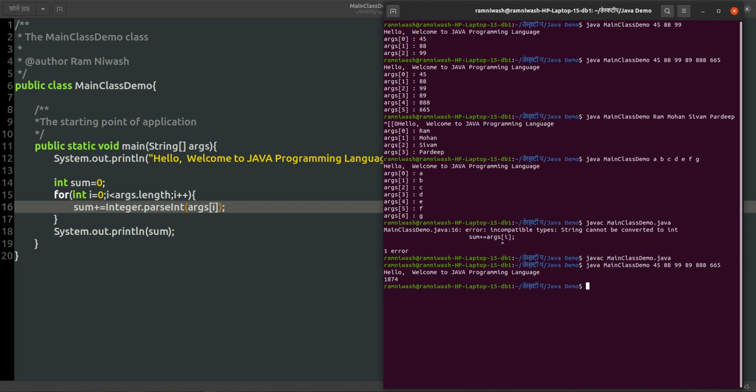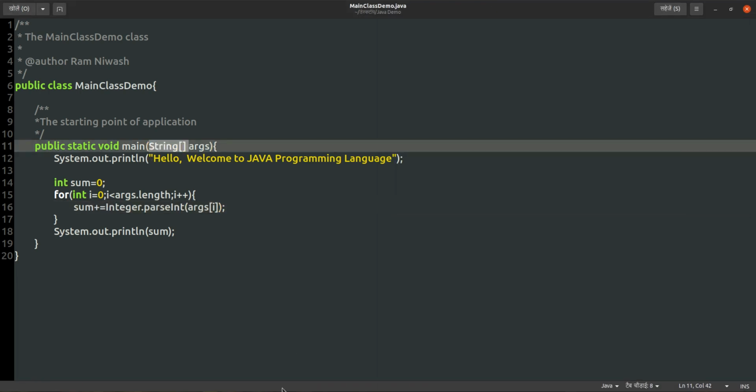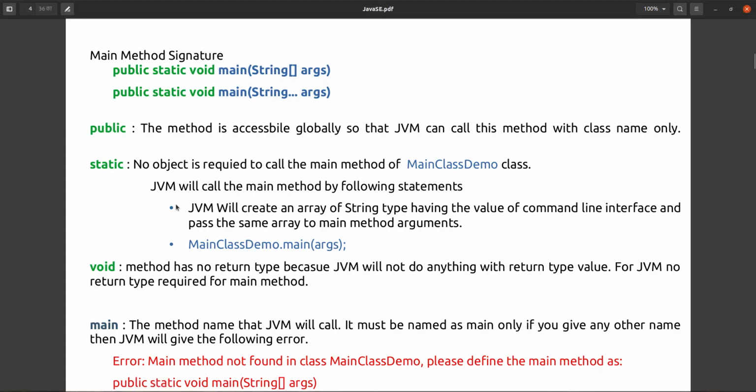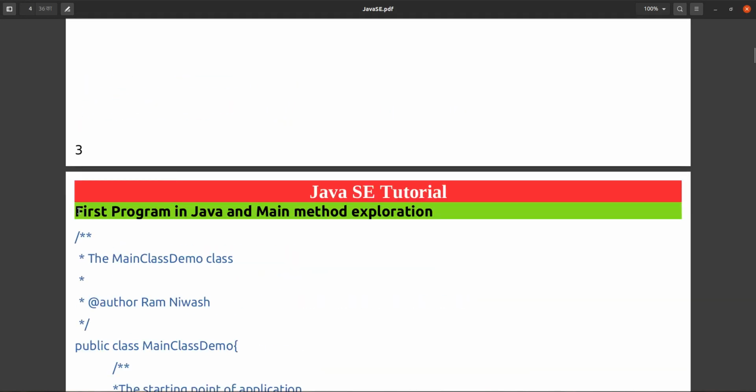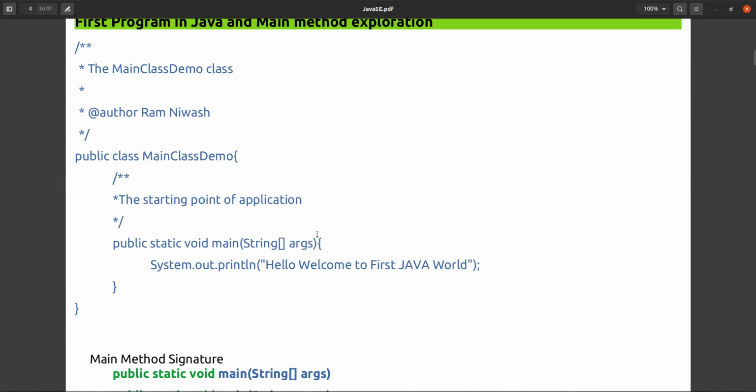Yeah, so this is the sum of 1874. If you want to test more, you can do like 5 5 5 5 6 3. How much is it? 19. Yeah, that's it. So this is the use of this string array arguments. So this is our first program in Java and the main method exploration.